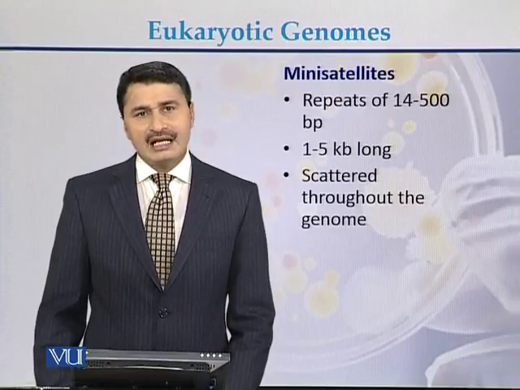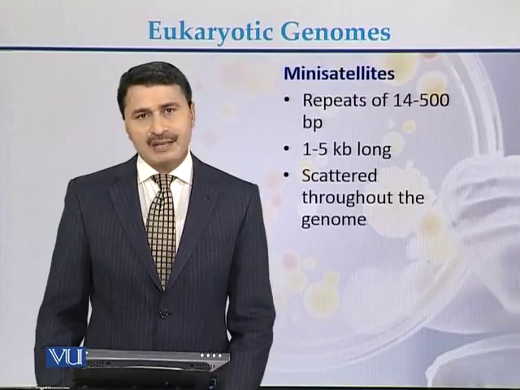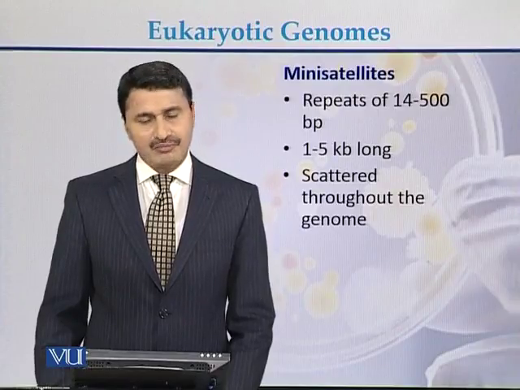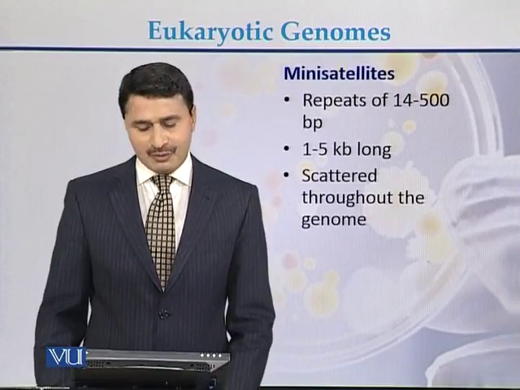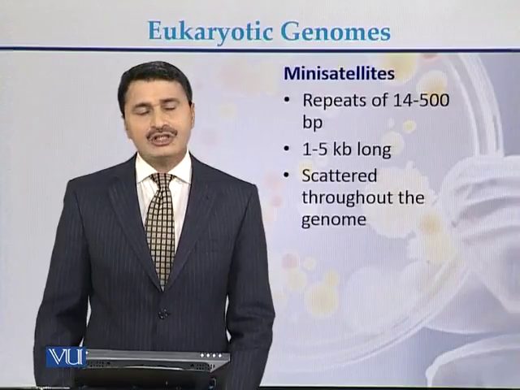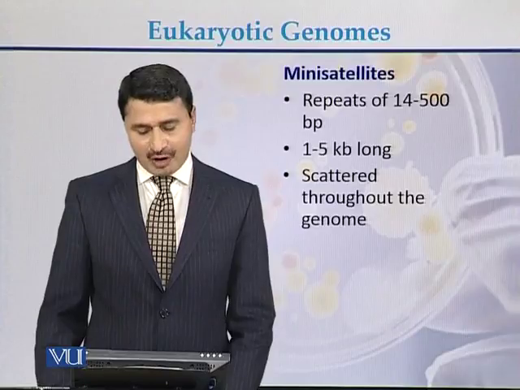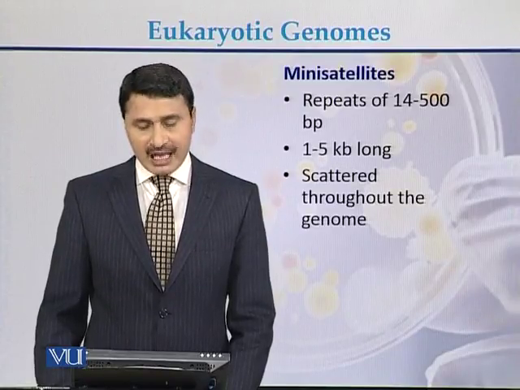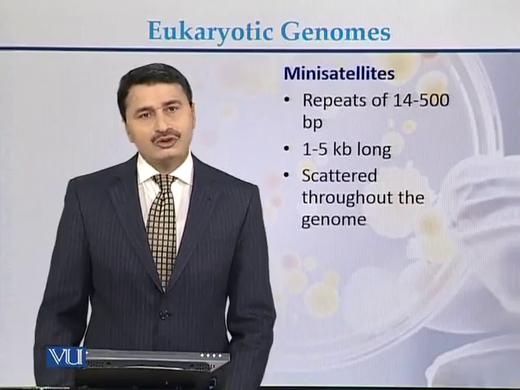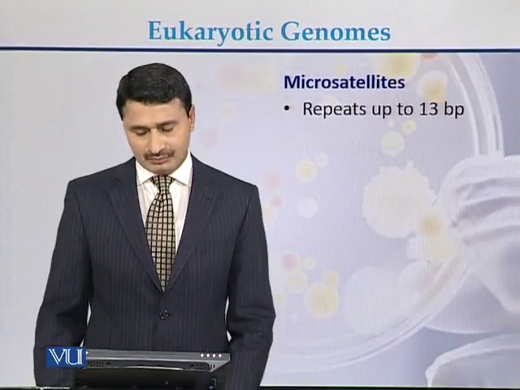If the repetitive DNA is between 14 up to 500 base pair, it is called minisatellite DNA. It can be from 1 up to 5 kb long and it is usually scattered throughout the genome.